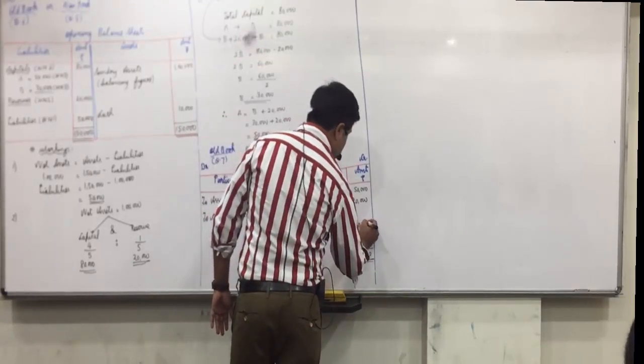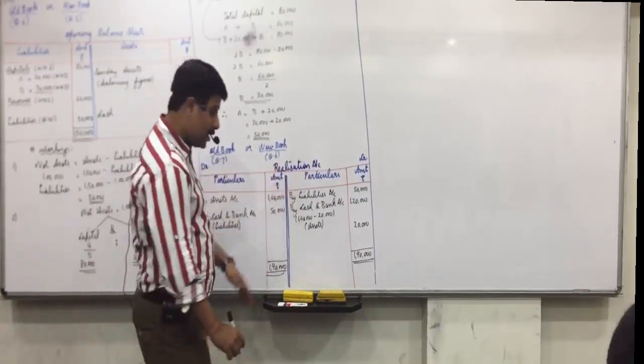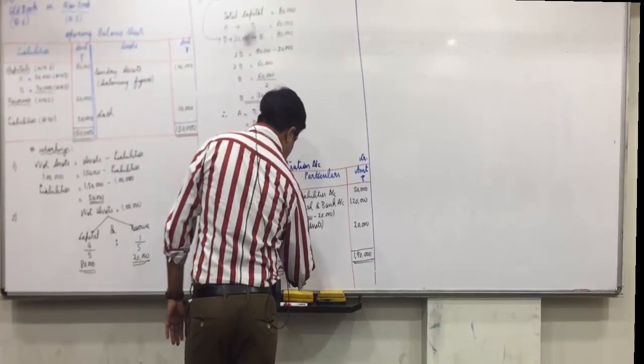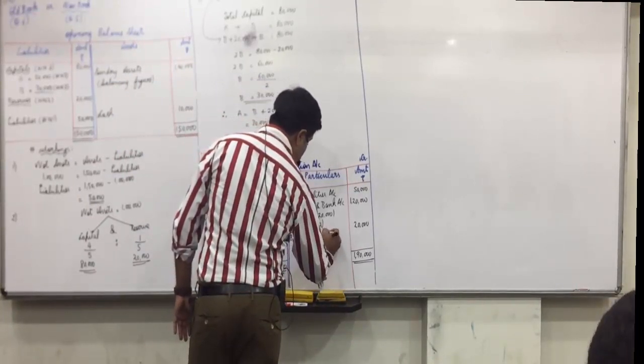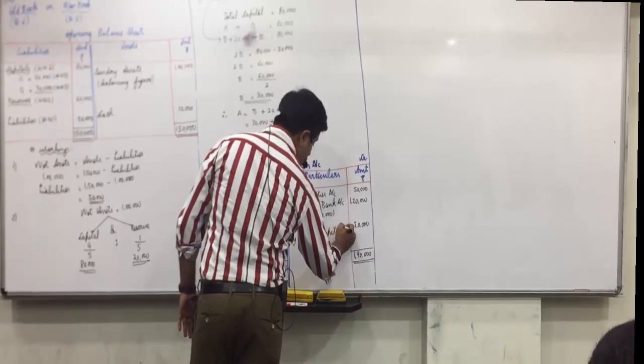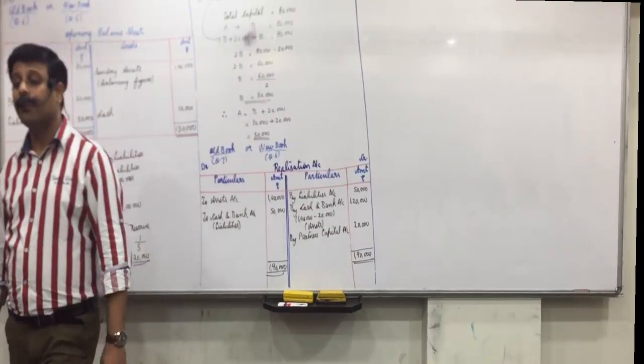And what was given in the previous question? Losses 20,000. Do we get that loss or not? So by partners' capital account. Now Tanushri, what is the ratio given in the previous question to distribute it?